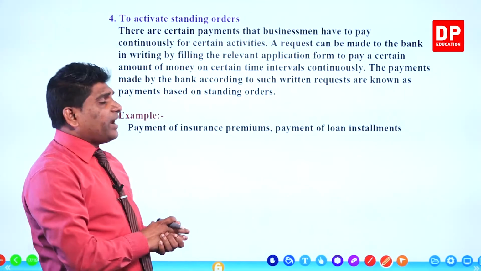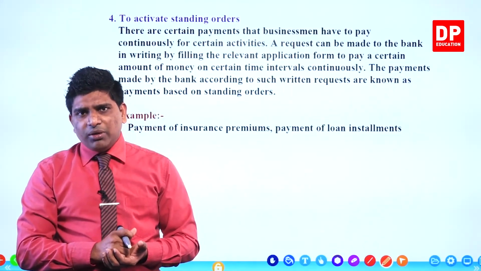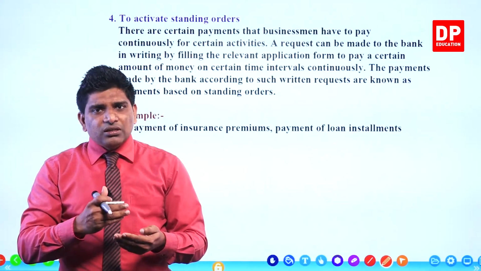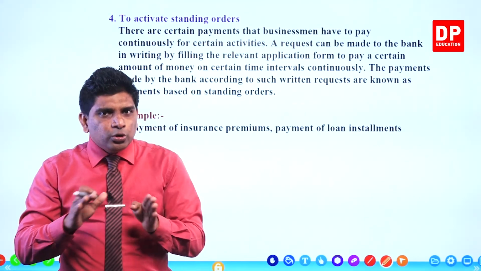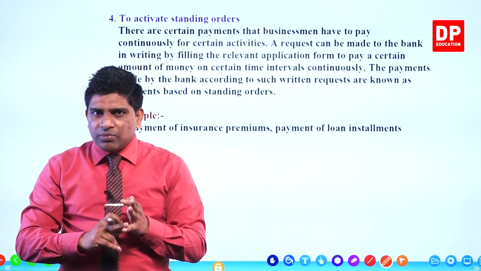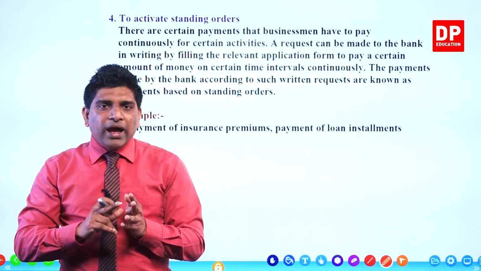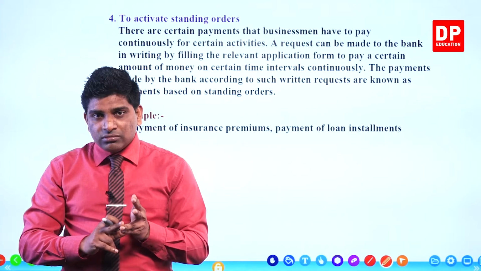The other one, to activate standing orders. Remember, as businessmen, they are very busy. Sometimes they may forget to make their leasing payment or bank loan installment on time.